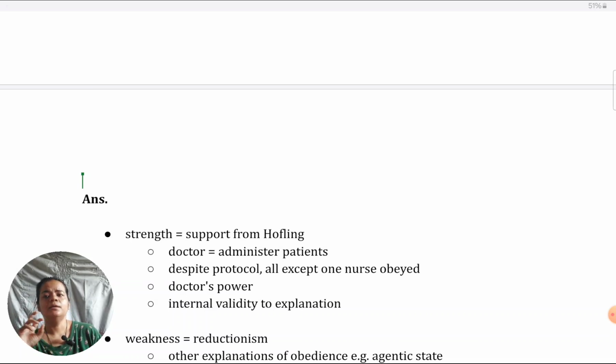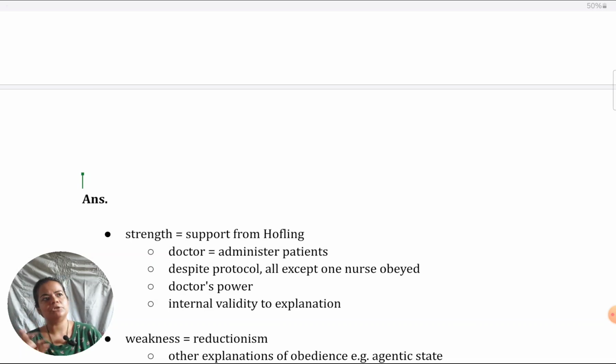For example, if we can make people in authority appear less overbearing, less overwhelming, and instead we can ask them to do simple things like wear casual clothes, speak informally, that will reduce pressure to obey on their subordinates. So that can be a very useful way of reducing destructive obedience and maybe even encouraging whistleblowers. So it has very good application.